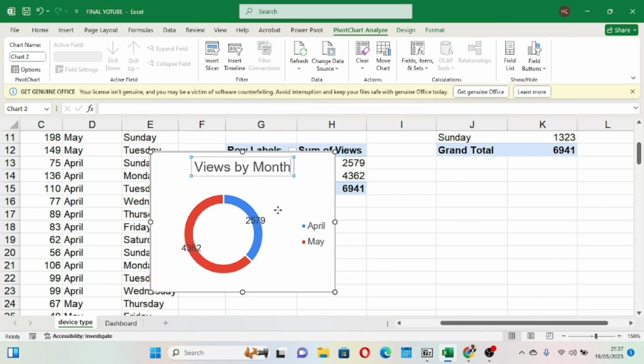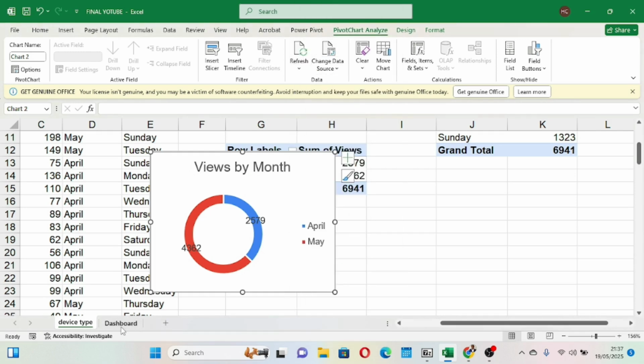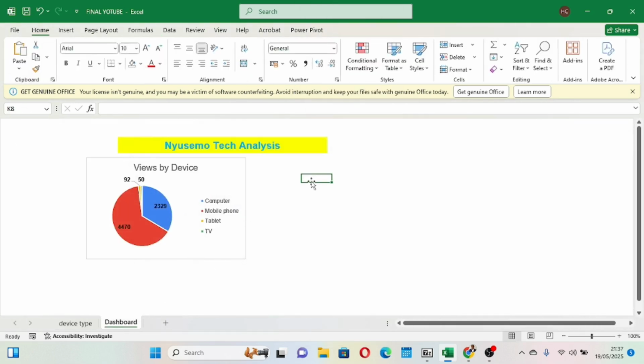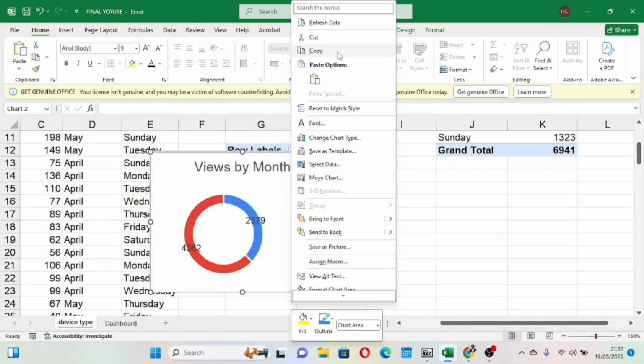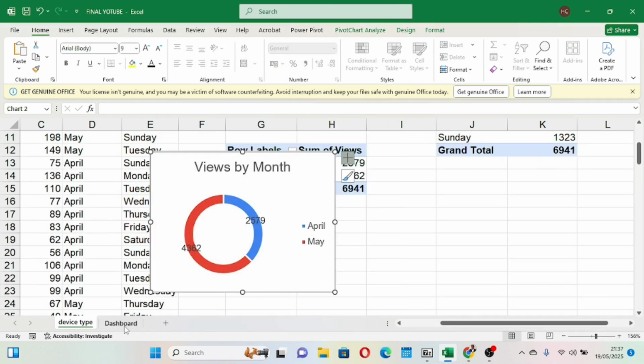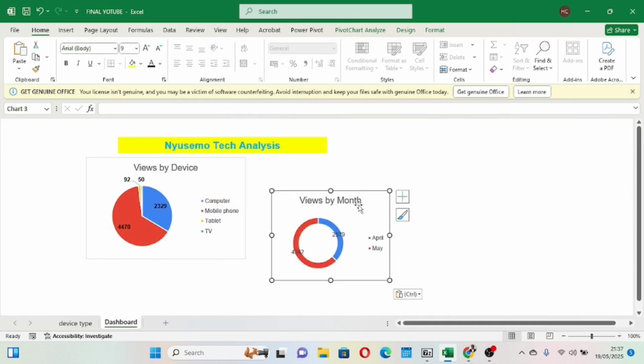You see, views by month, and then we right click, we copy this visual, we bring it inside our dashboard here, and we paste it here. Click, copy this, and then we come and paste it here. Okay, good. We are good to go.